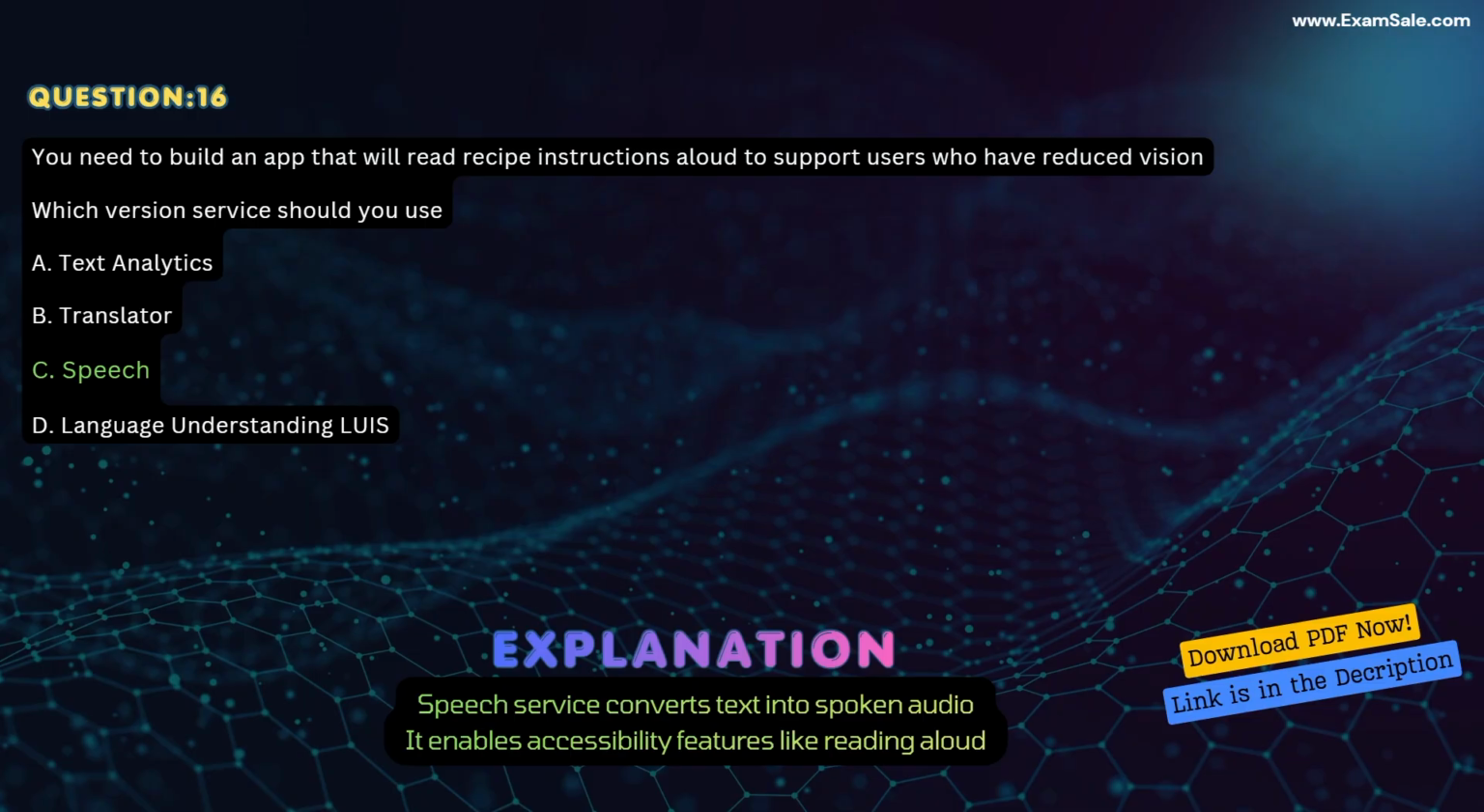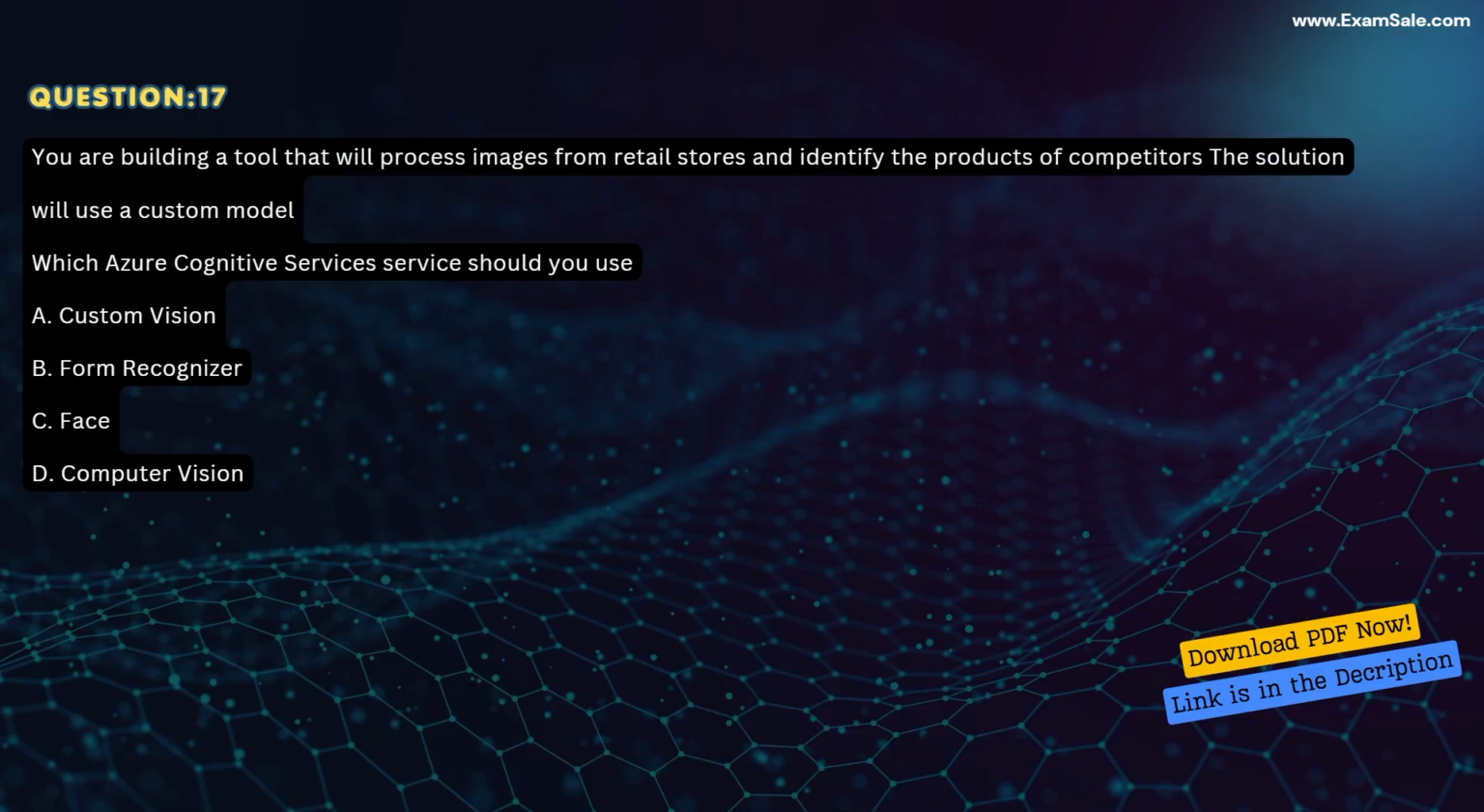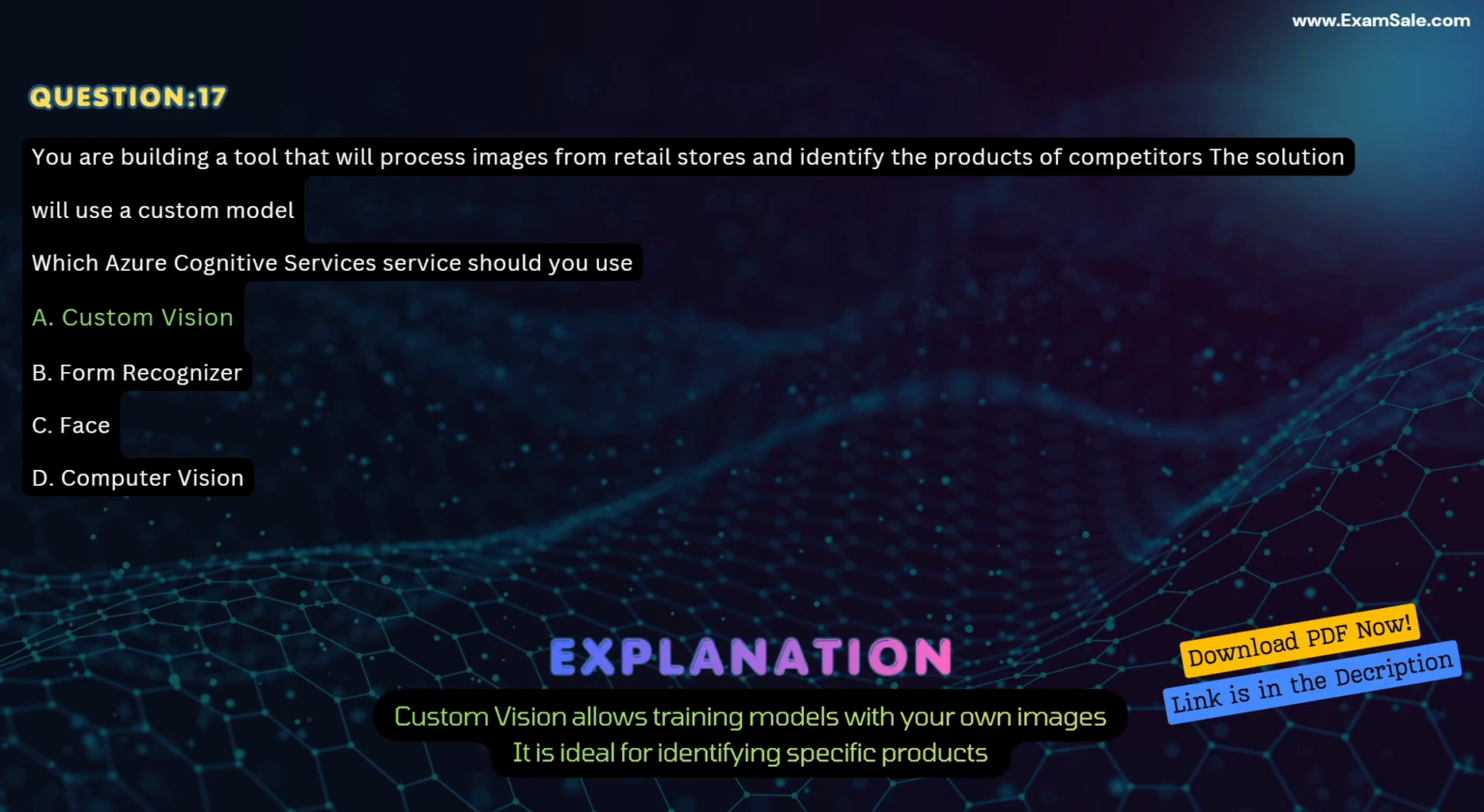Question 17. You are building a tool that will process images from retail stores and identify the products of competitors. The solution will use a custom model. Which Azure Cognitive Services service should you use? A. Custom Vision. B. Form Recognizer. C. Face. D. Computer Vision. Correct answer A. Custom Vision. Explanation. Custom Vision allows training models with your own images. It is ideal for identifying specific products.